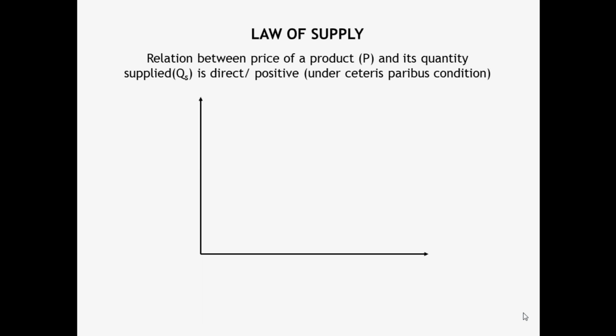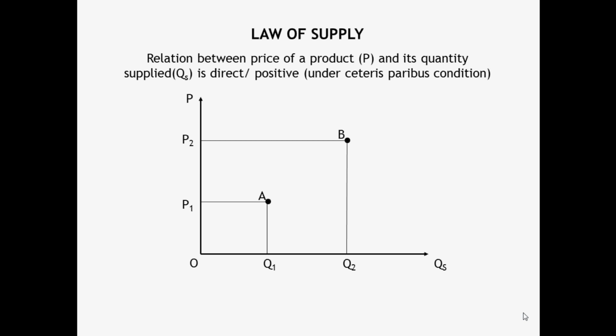In the figure, we are measuring the price of a product along the vertical axis and its quantity supplied along the horizontal axis. At point A, Q1 amount of the product is offered at P1 price. And at point B, the price of the product is P2, at which Q2 amount of the product is supplied.